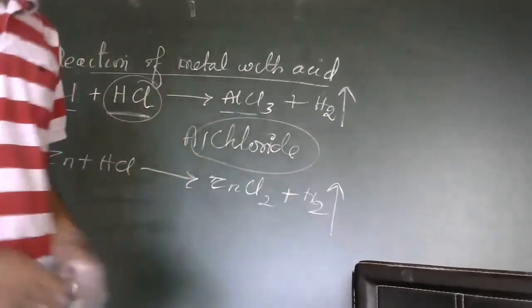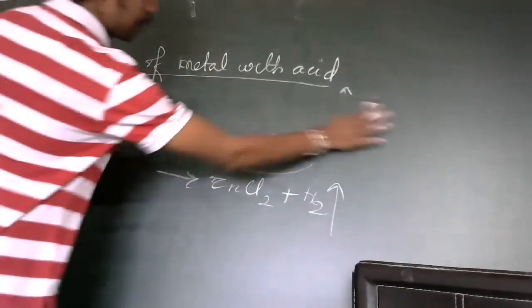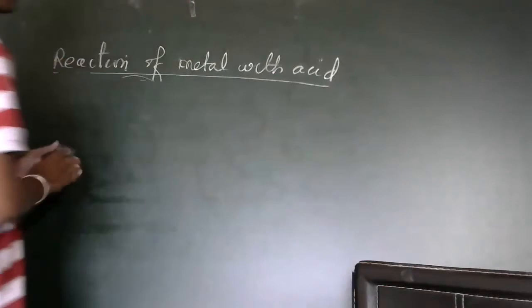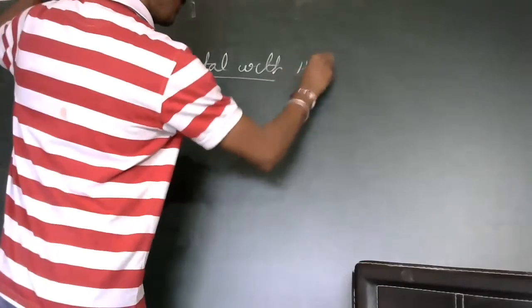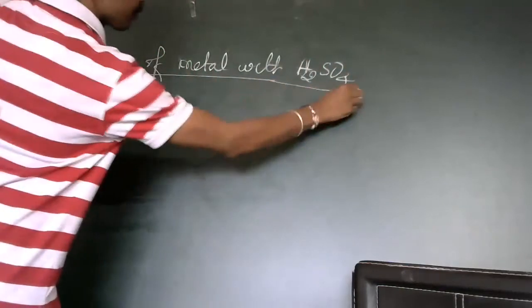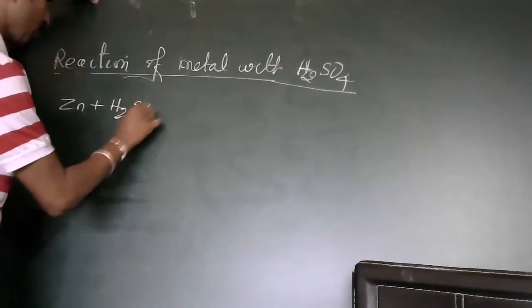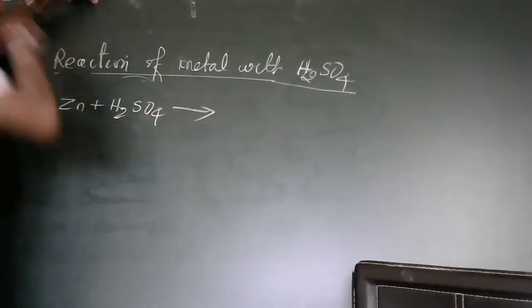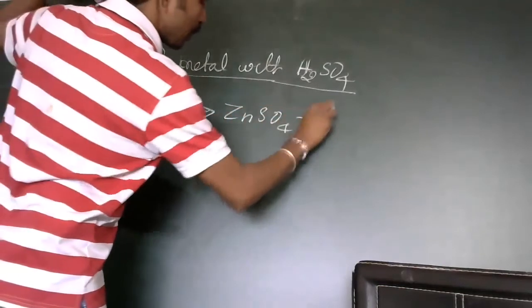Similarly, take the reaction of metal with the acid H2SO4. Zn reacts with H2SO4 to form ZnSO4 plus H2.